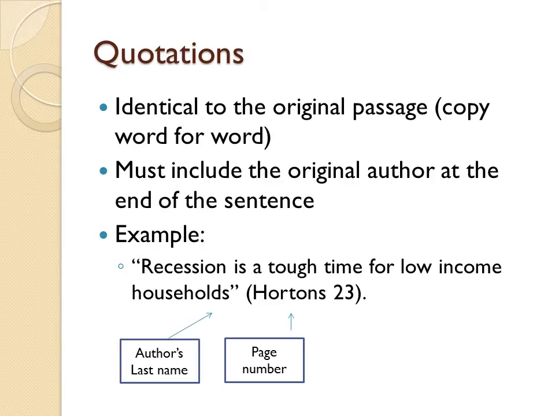Quotations. Identical to the original passage, word for word, must include the original author at the end of the sentence. For example, "recession is a tough time for low-income households" (Hortense 23). In quotation marks, bracket, Hortense, which is the last name of the author, and 23 is the page number, followed by closing the bracket and the period.